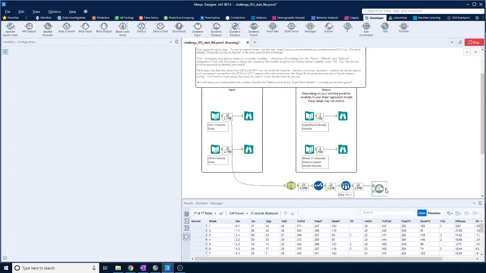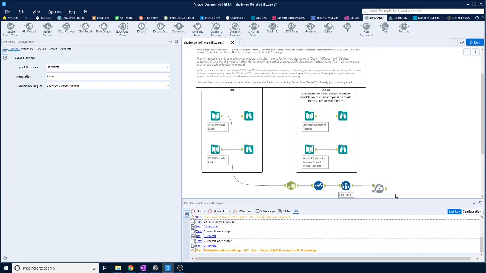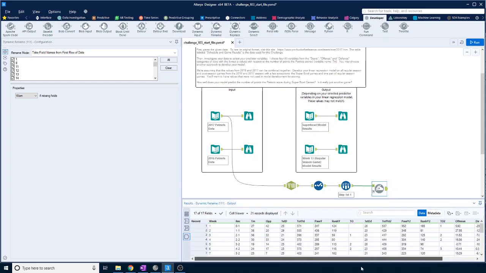What was the error message there? Multiple fields named 2. Okay, got multiple fields in there. Yeah, quite a few. Oh yeah, that's right. Don't think it matters particularly. If we cared about the defense and offense, because this was offense I think and this was defense, then maybe it'll matter, but I don't think it matters.